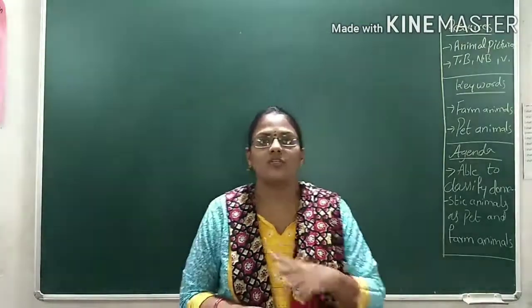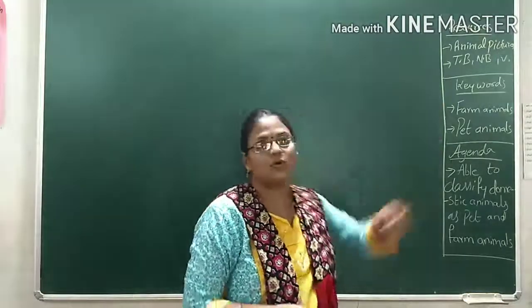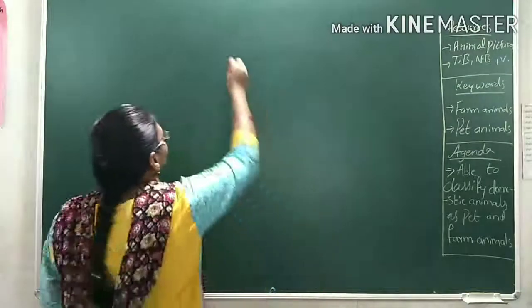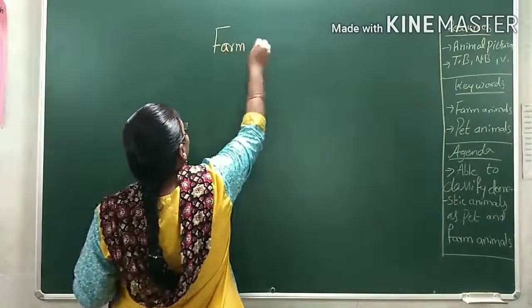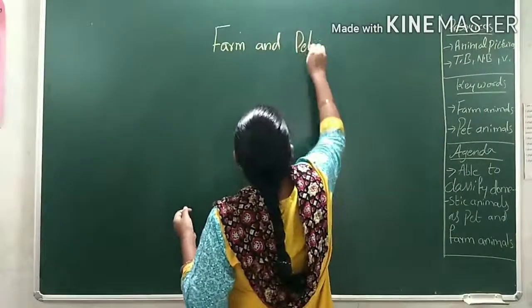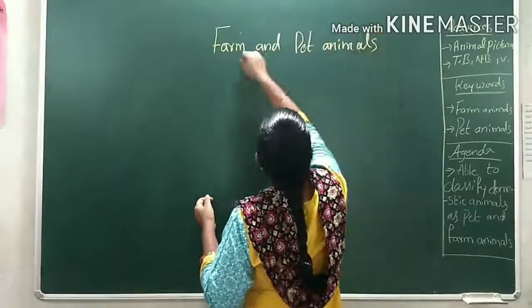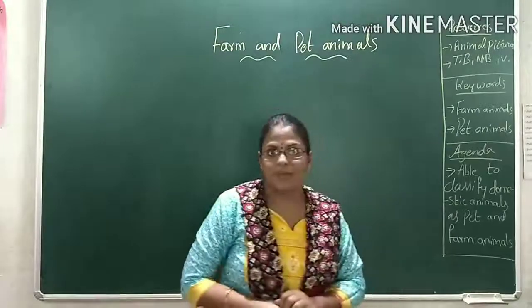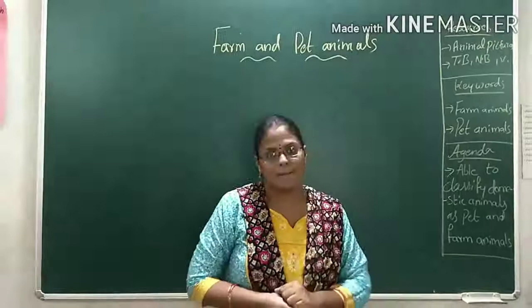Okay, before starting our class, keep the animal pictures with you, if you have a textbook, notebook and volume. What is the topic today? Farm and pet animals. So what we understood here: domestic animals are again divided into two types. One is farm animal and another one is pet animal.